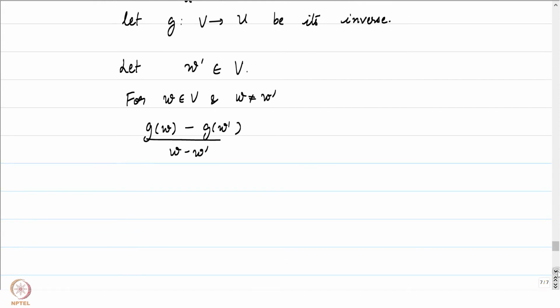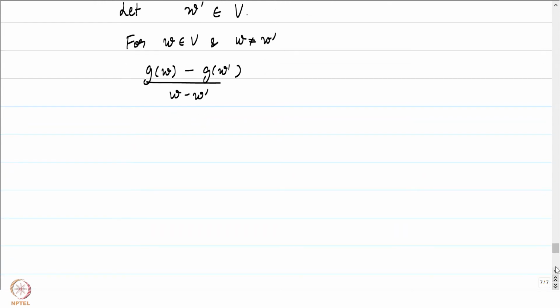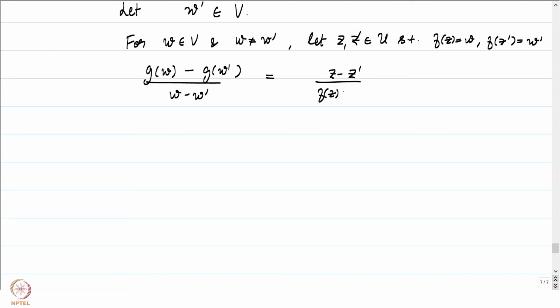Now the good thing here is that V is exactly f of U, and because of that we will be able to get hold of z and z prime in U such that f of z is equal to w and f of z prime is equal to w prime. Notice that f being injective ensures that z and z prime are distinct. So writing this, we get the following: g of f of z, g is an inverse, so this is going to be z minus z prime by f of z minus f of z prime, and we can write this as 1 by